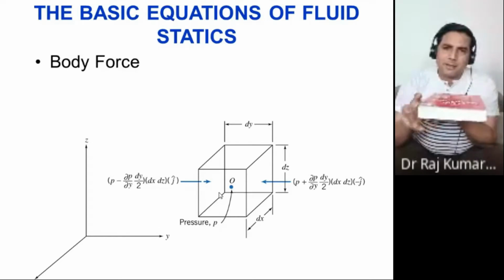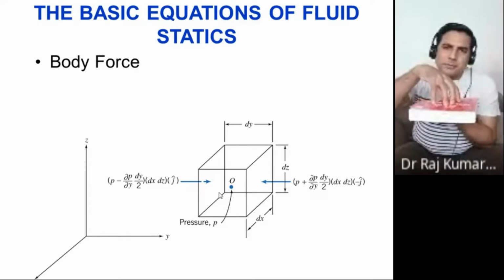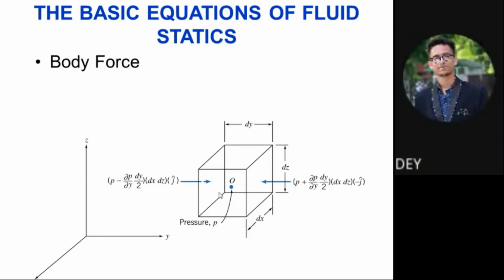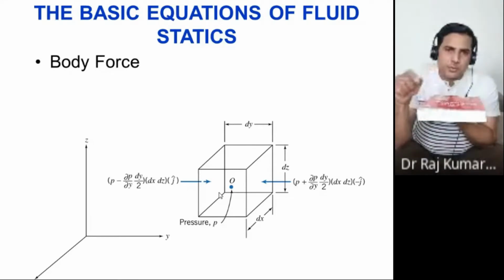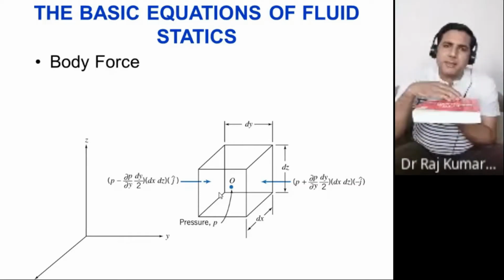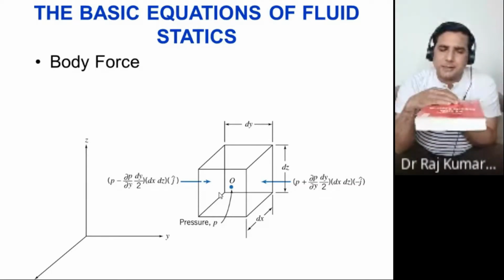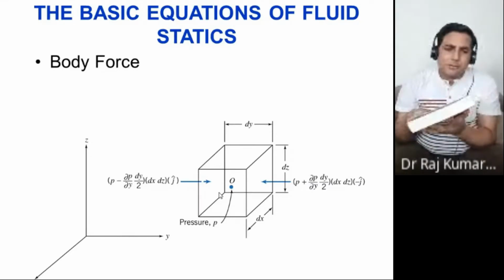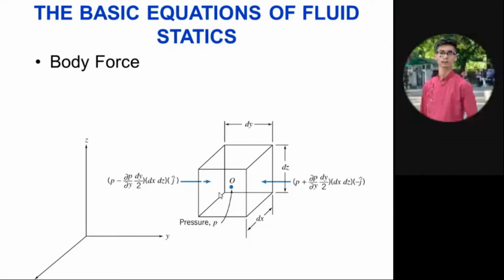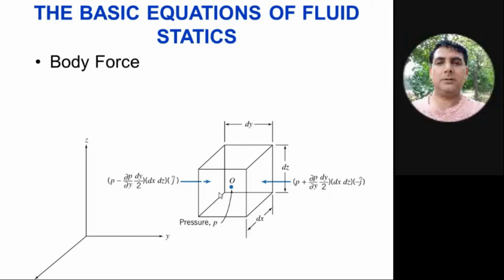This book would also have its own weight. Weight is W, and W is equal to mg, where m would be rho into V. Rho is fine. Now you want the volume. The volume of this book would be dx into dy into dz, right? Yes, sir. So that's what you have on the next slide.